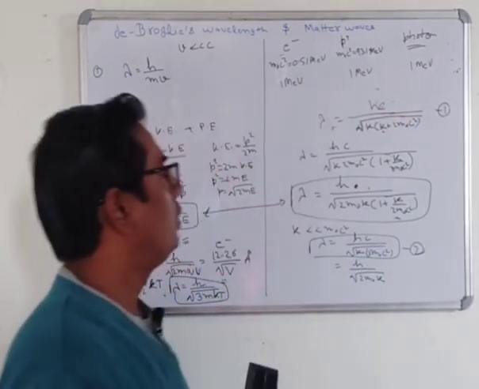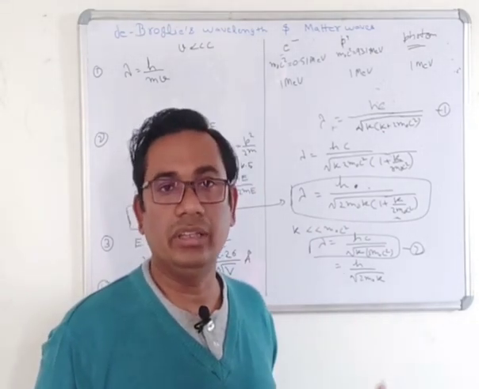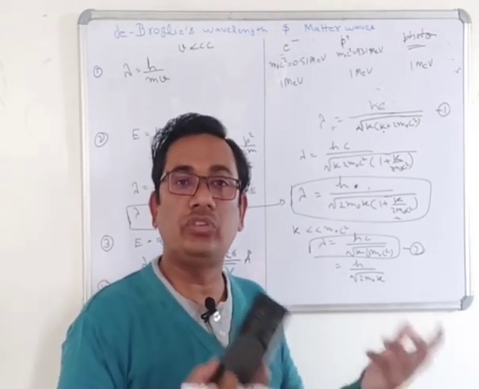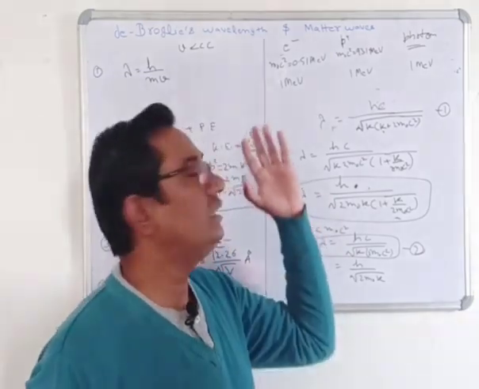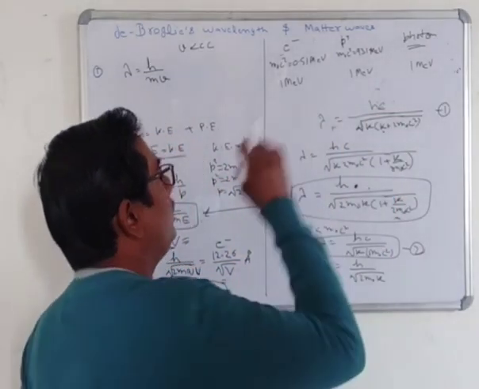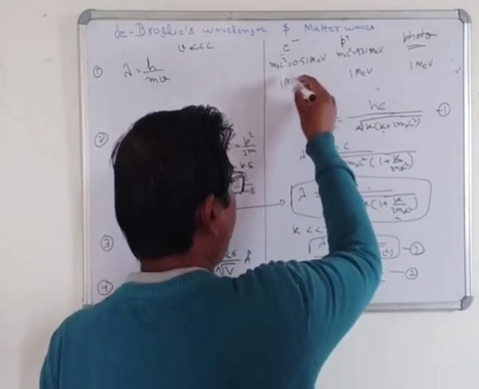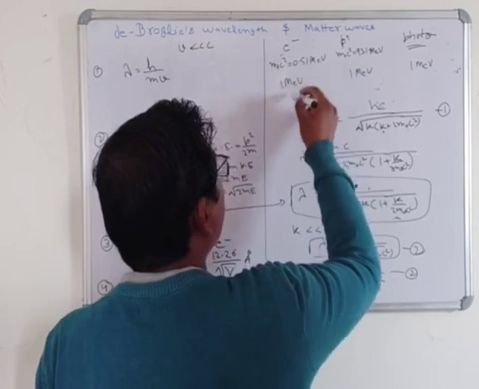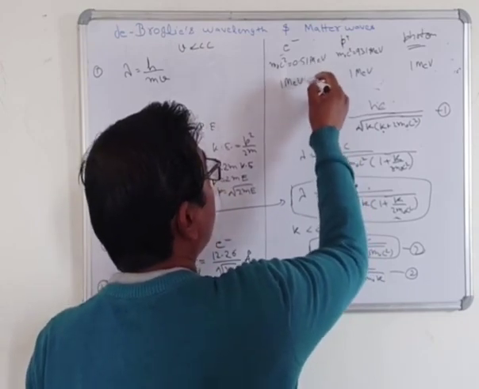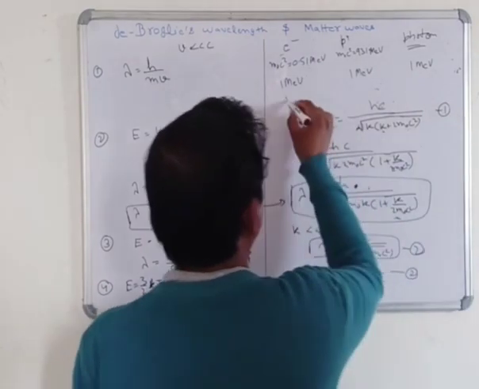Now I am asking you to calculate the de Broglie wavelength, or which formula you will use in the three particle cases. Here you can see that the kinetic energy is of the order of the rest mass energy, then we will use formula number 1.